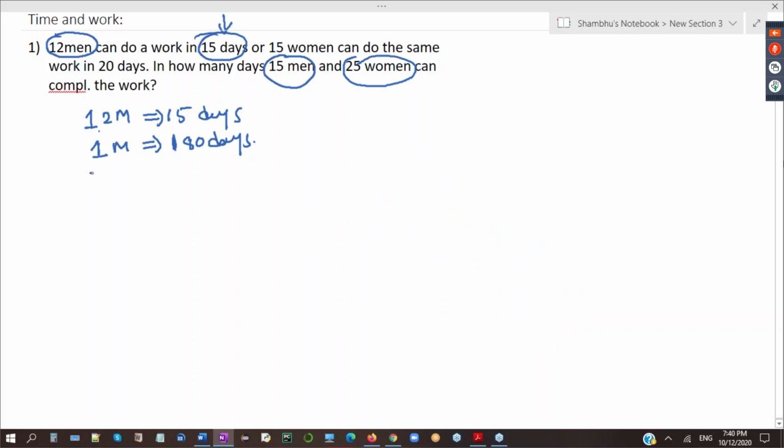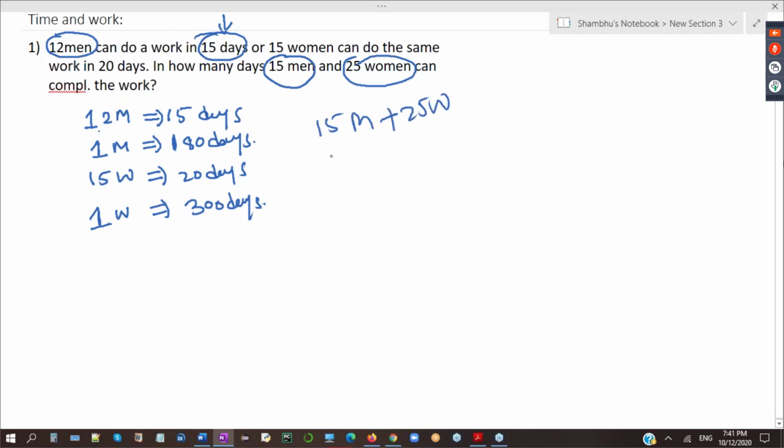Now, in the same manner, 15 women take 20 days. Then one woman will take how many days? 300 days, right? One woman will take 300 days. Now, finally, the question is, how many days will 15 men and 25 women take? So I will find out one day work. I will find out one day work of 15 men plus 25 women.